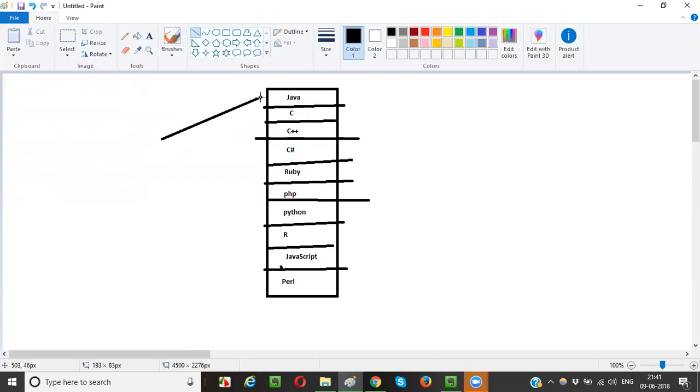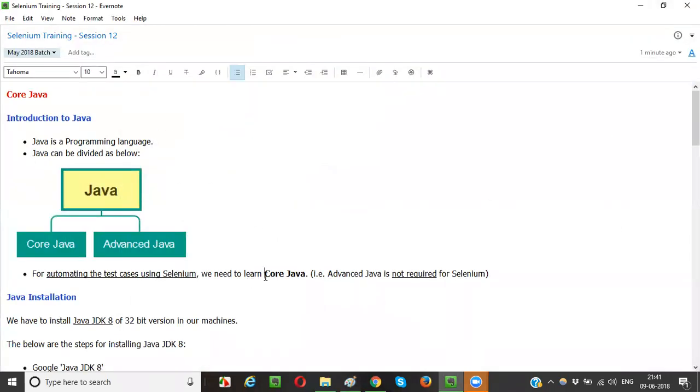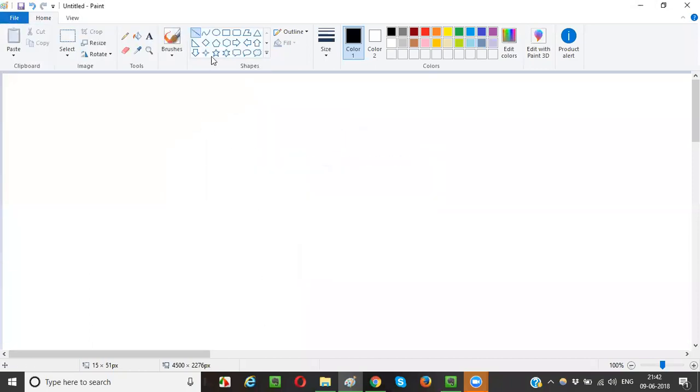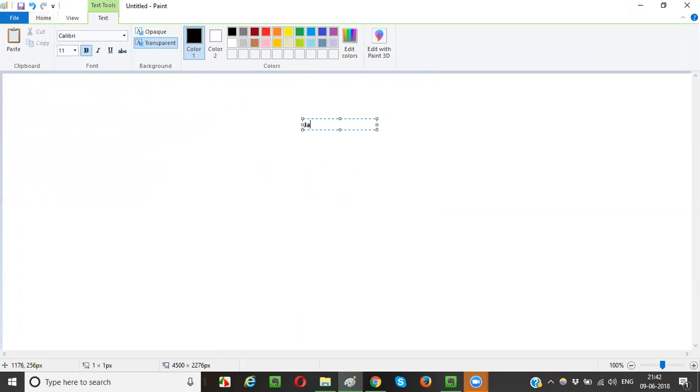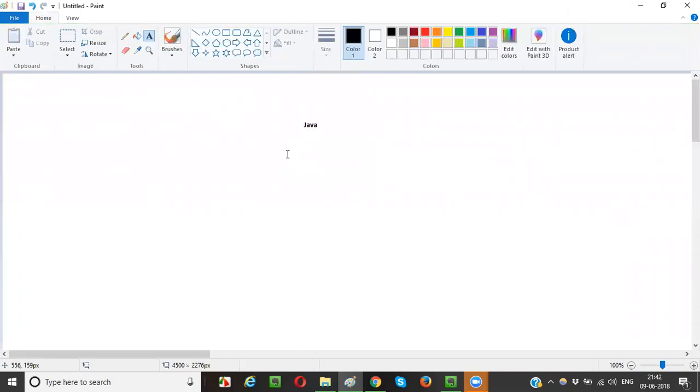So in today's session, I am going to introduce you to this programming language, which is nothing but the Java programming language. This is the first session we are going to take up. Now you understand Java is a programming language, so you can write some logic or code as part of programming. Java can be divided, or categorized, into core Java and advanced Java.